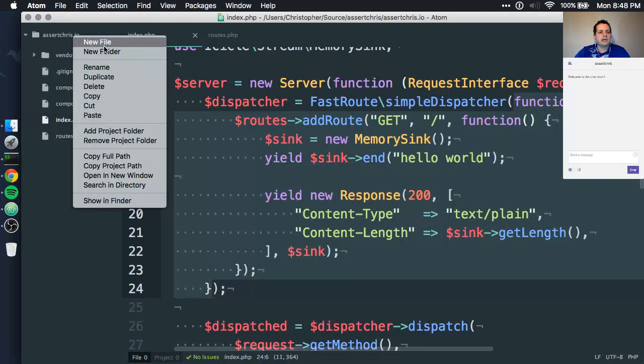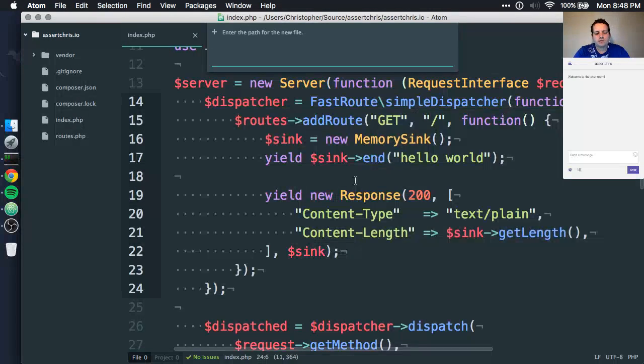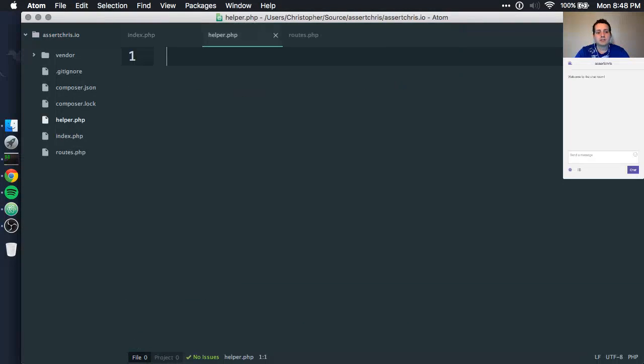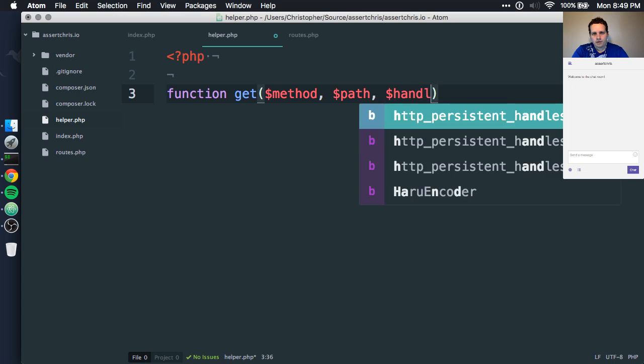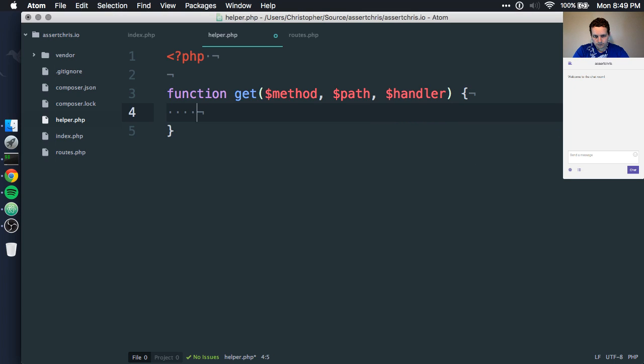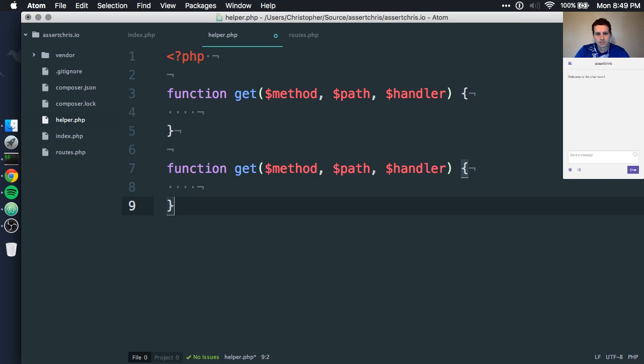Let's have a lean API for now, which basically just means hack it together with globals. We can do something like get, method path handler. Something like that.